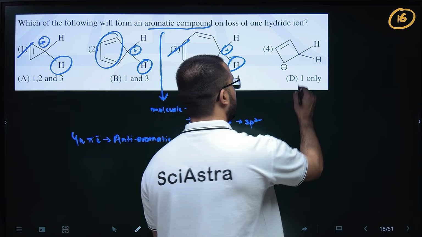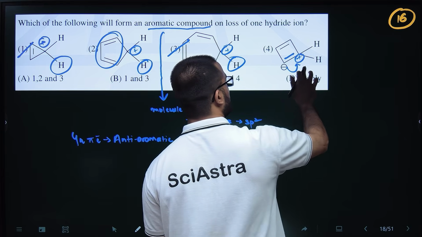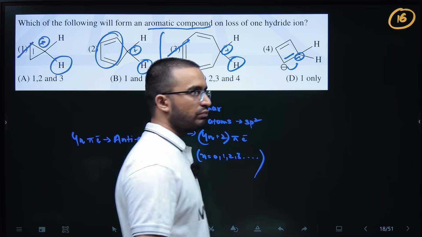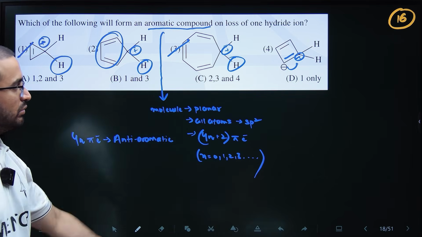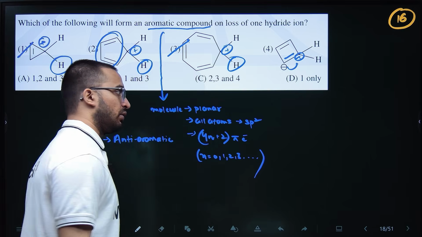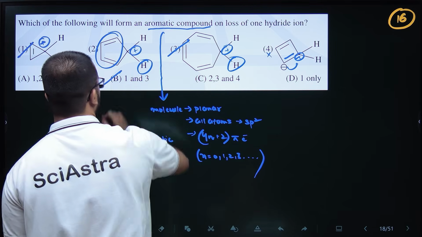And here, plus, there will be a bond formed here, so this will be just like your cyclobutene, right? So this is anti-aromatic, 4 pi electrons are there, so 1 and 3 are aromatic.